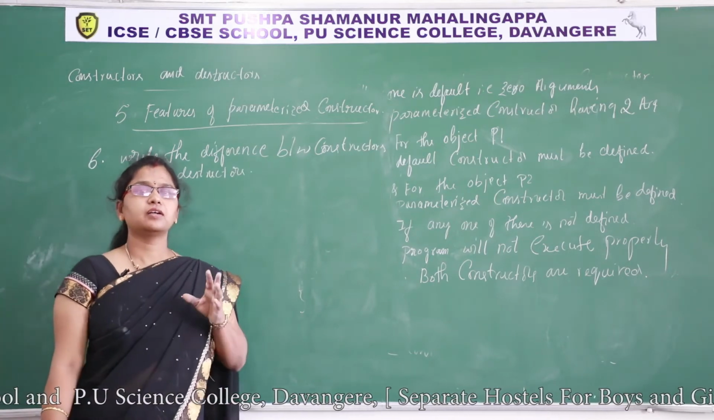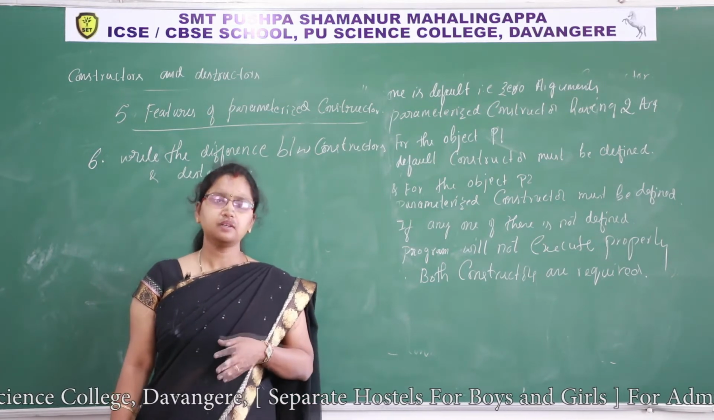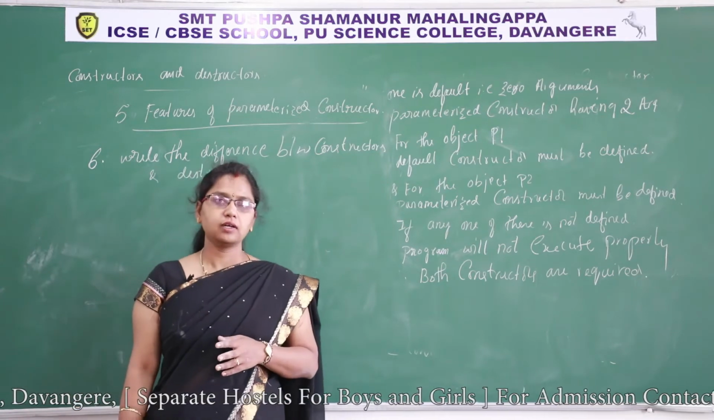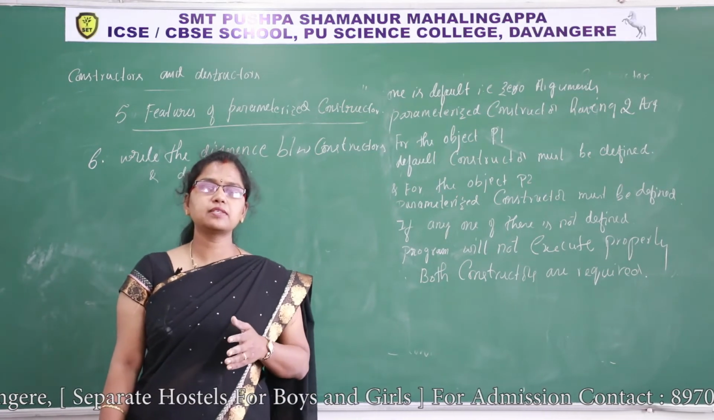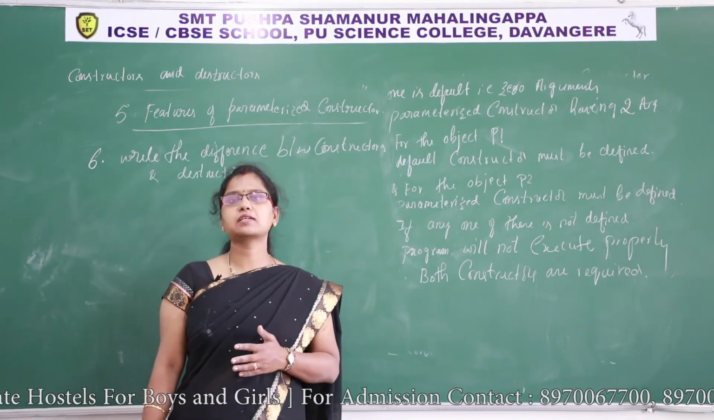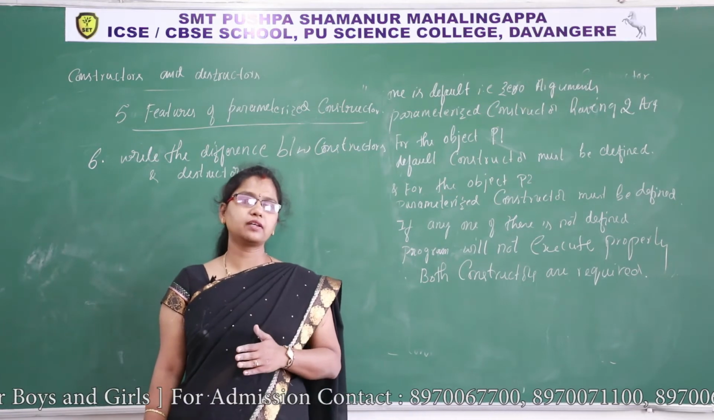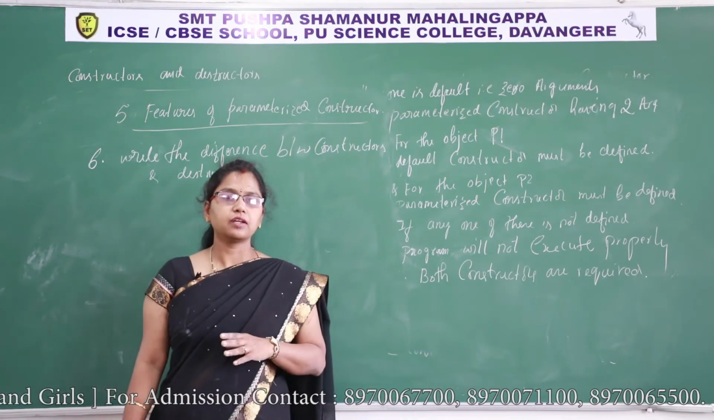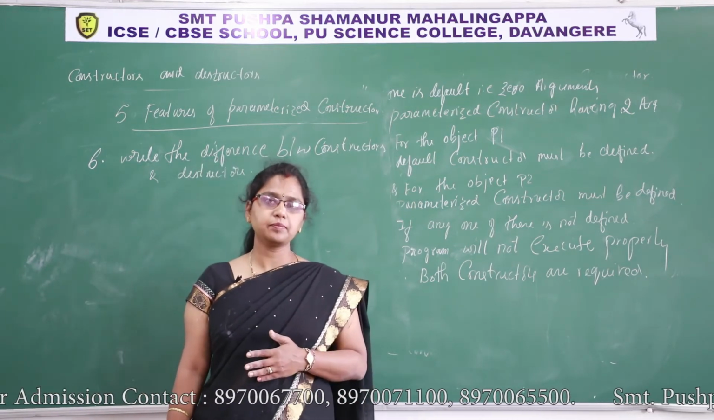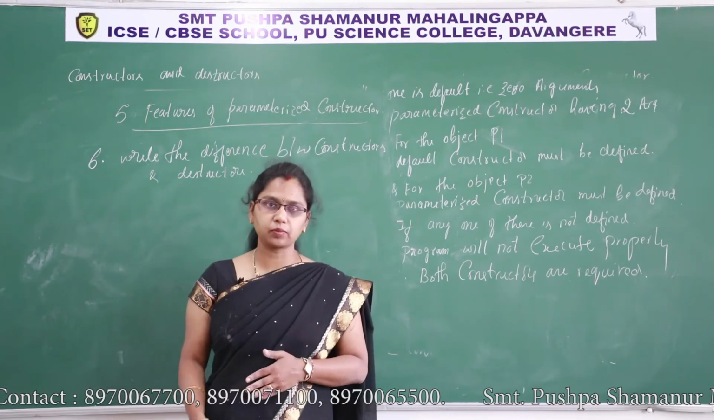First thing, constructors get invoked automatically when objects are created. Destructors get invoked automatically when objects are going to be destroyed. Then the constructor name is the same as the class name, whereas the destructor name is also the same as the class name but preceded with a tilde operator. You must write this point, otherwise it is not a difference. The name of the constructor and the name of the destructor are both the same as the class name, but the difference is the destructor name is preceded with the tilde operator.